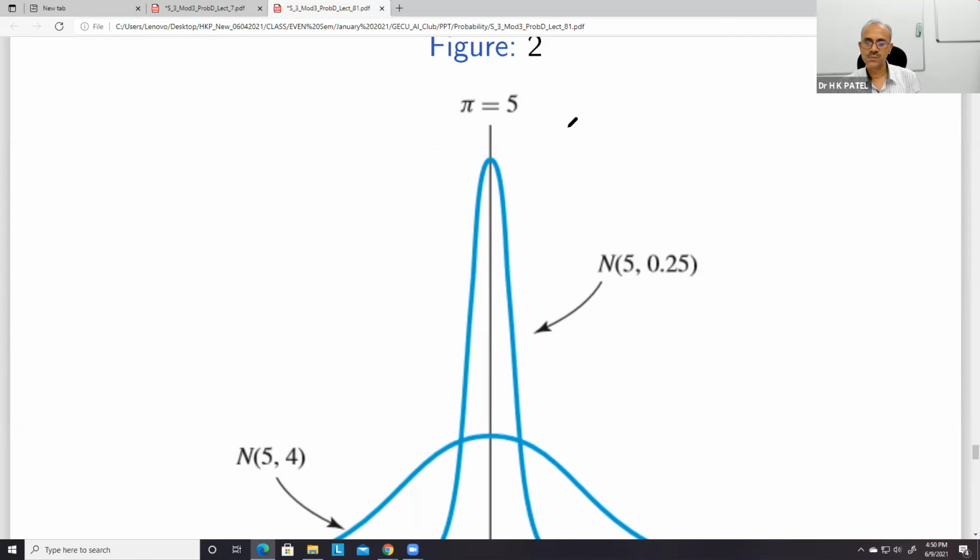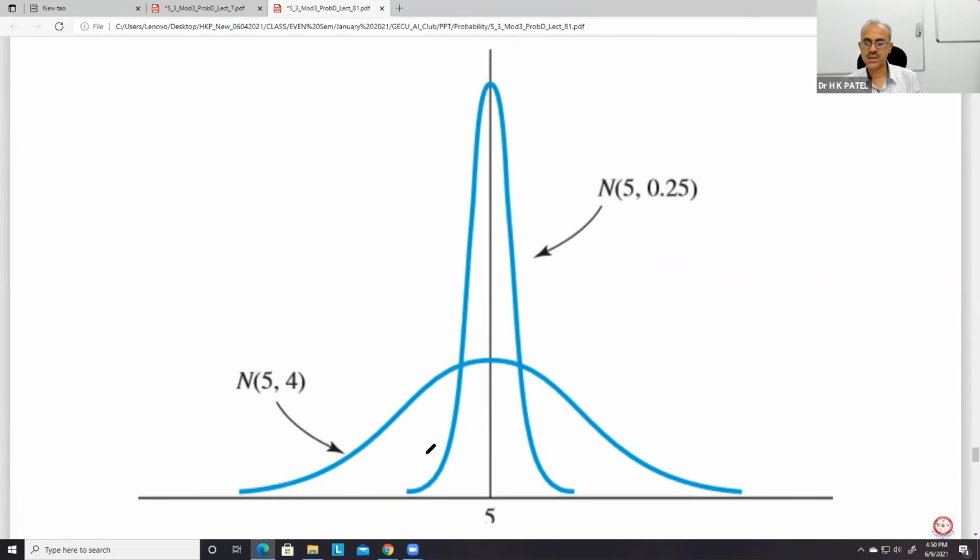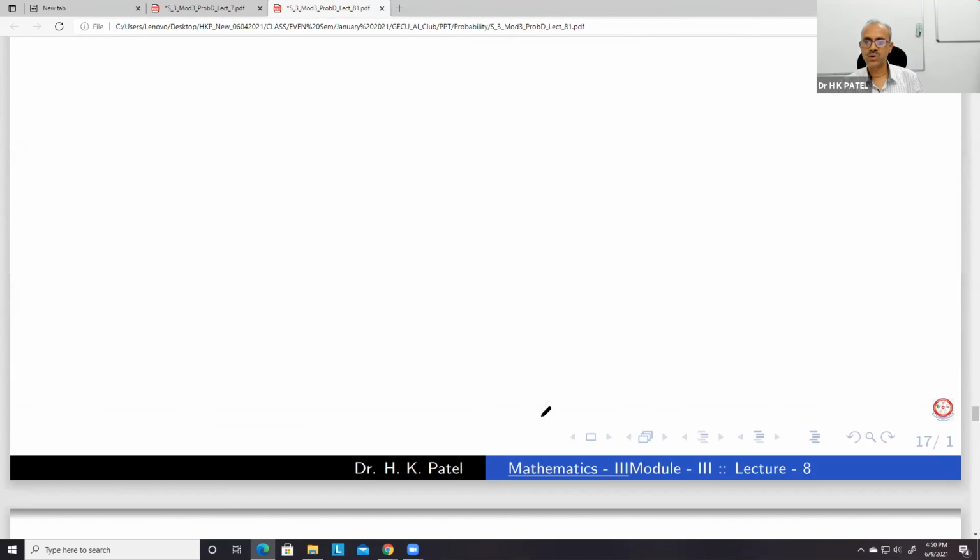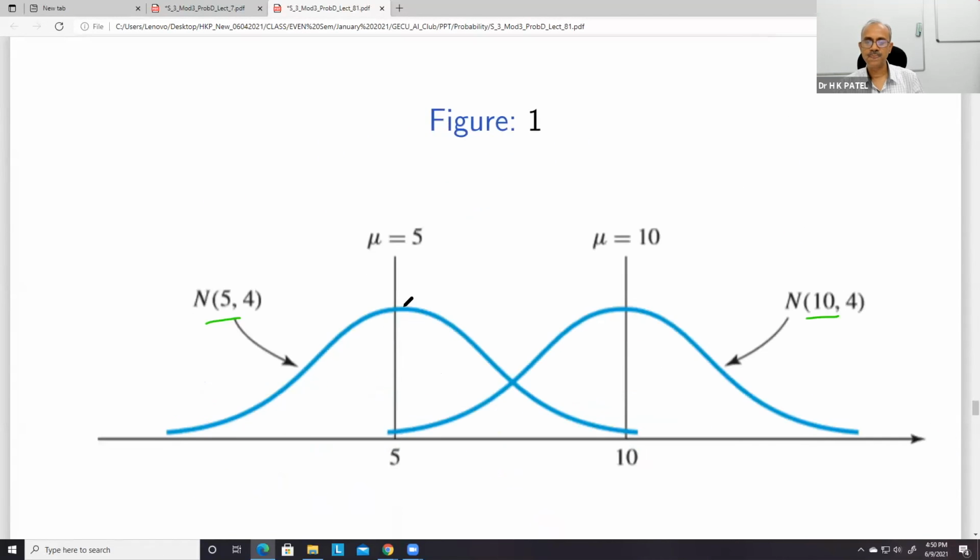So mean is same in both the cases. Standard deviation is different. This one has more standard deviation, this has less standard deviation. So you can see that the graph will look like this. However, if standard deviation is same, the graph will be same, just shifted along the x-axis.